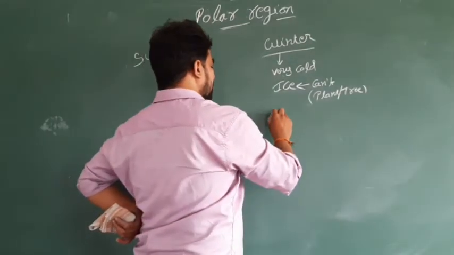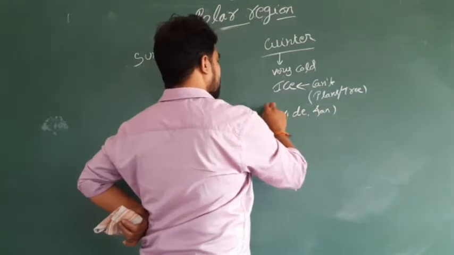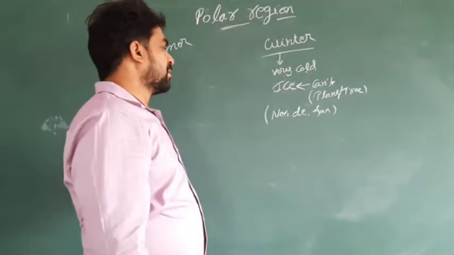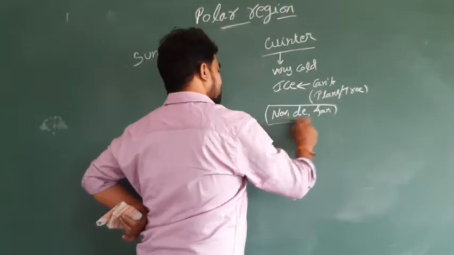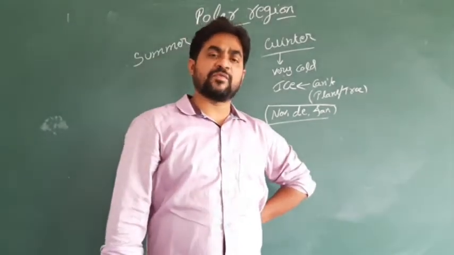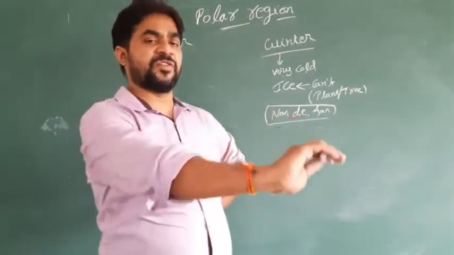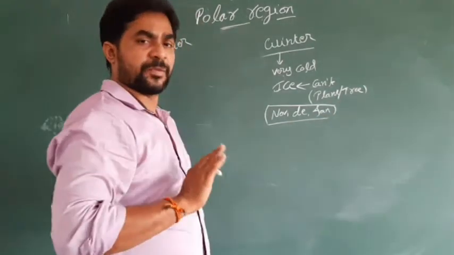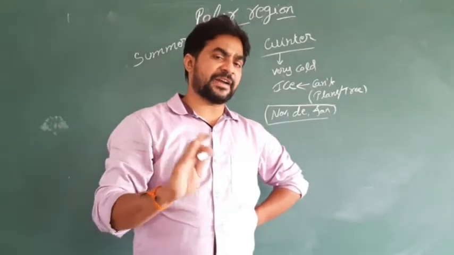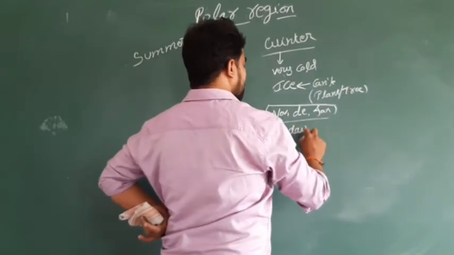Particularly in November, December and January, in these 3 months we find this very severe winter. In these 3 months they never get daytime. For example, in our India we have 12 hours daytime and 12 hours nighttime, that sharing of day and night. But in the polar region we cannot find this type of alternating system of day and night. Here it is continuously day and continuously night.